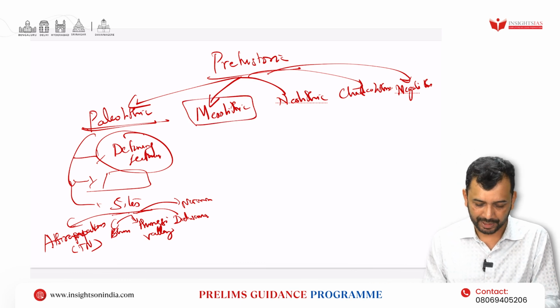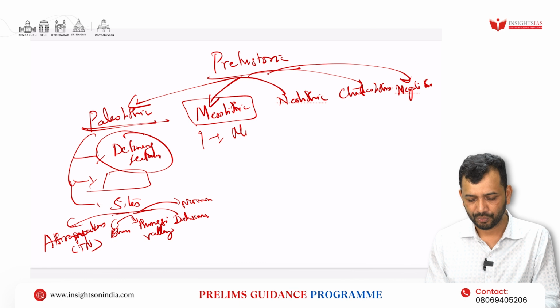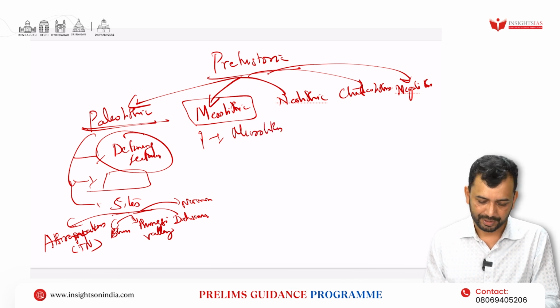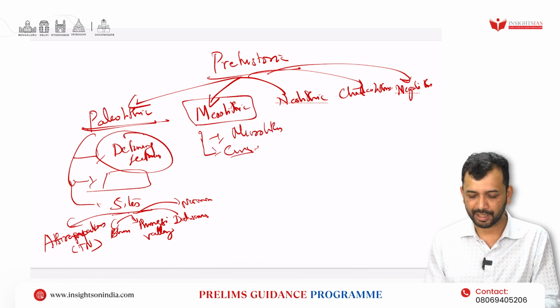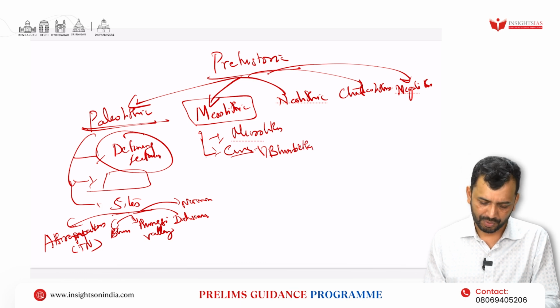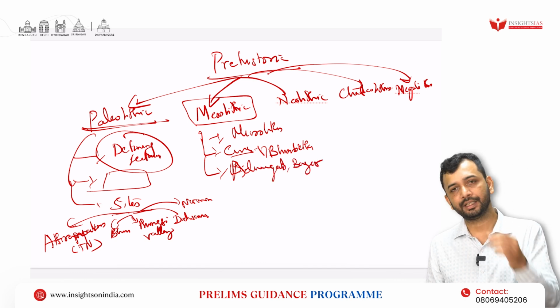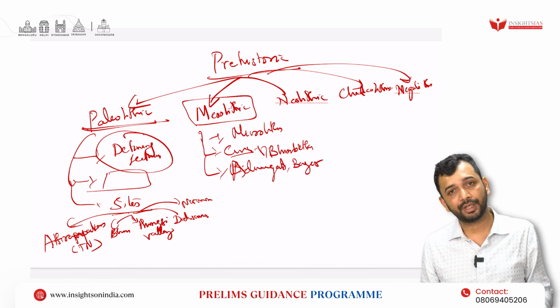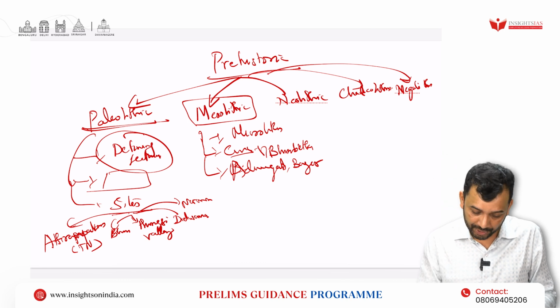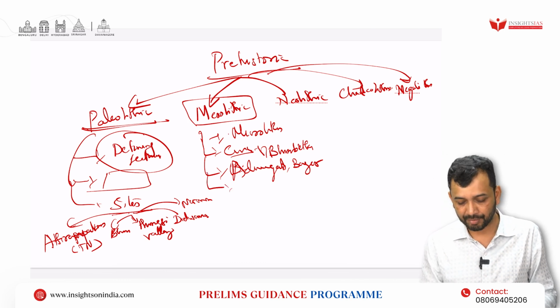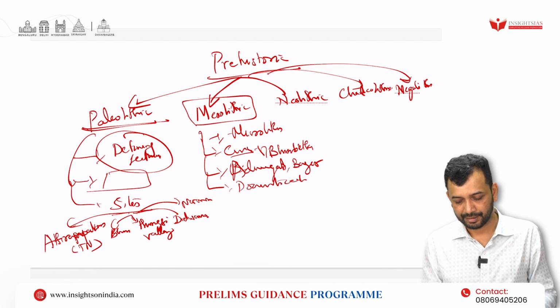Similarly, Mesolithic, again defining features, like one of them is microliths. Then cave painting has started, which can be seen in the Bhimbetka caves, right? Now important sites again, like Bhimbetka, Adamgarh, then maybe Bagor, right? Like this, basically you should know the important sites of the Mesolithic. And what are the defining features apart from microliths? Then the domestication of animals has started, right?